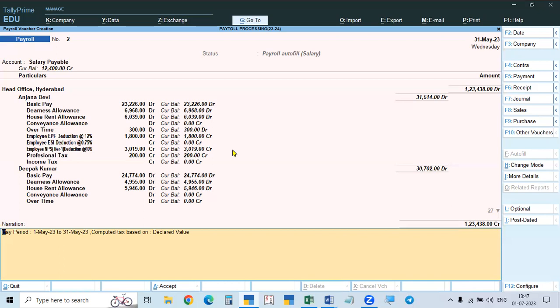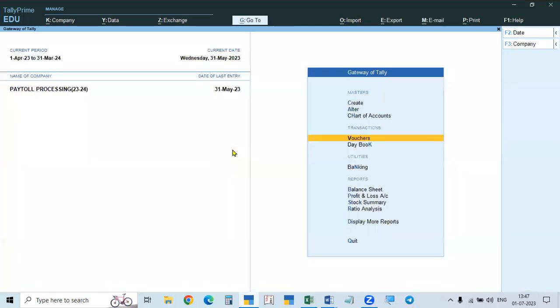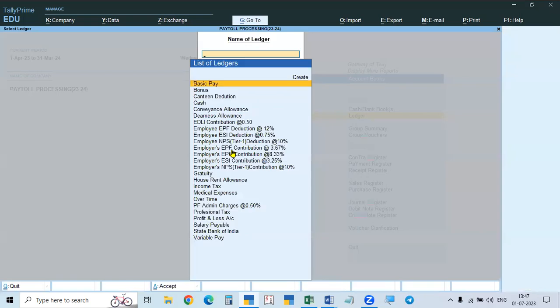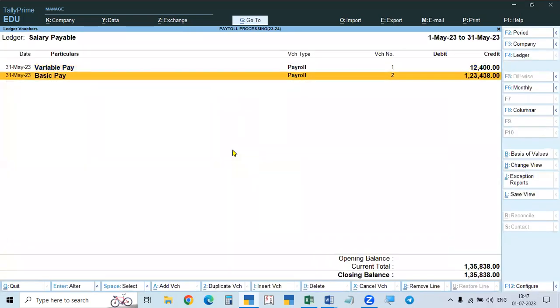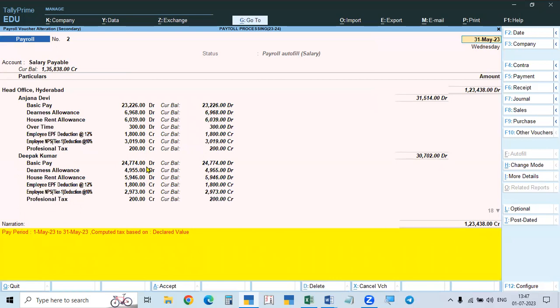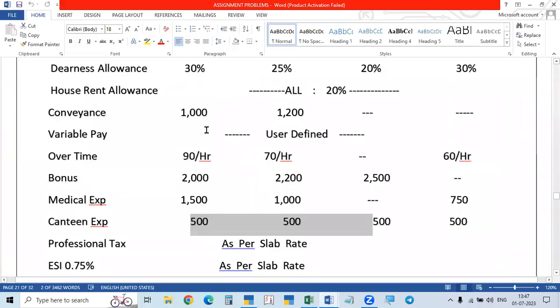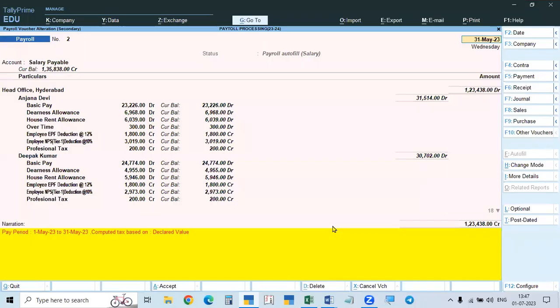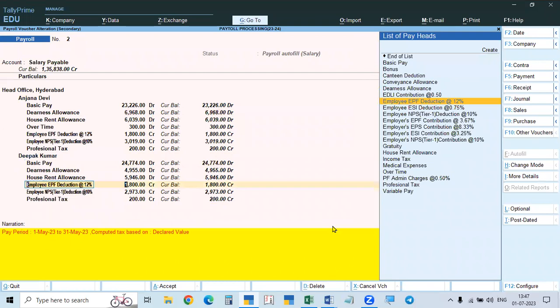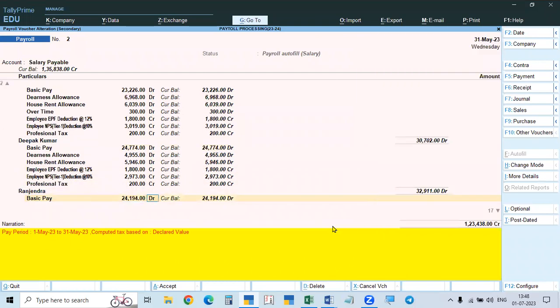In that case, why is it not? I will save this. You can see this also under salary payable, the amount payable towards the salary. In this case, there is some difference in the overtime, because the overtime and the present days we gave something wrong. No problem, the exact amount will be calculated. Now, in the processing, you can see all these are calculated, but the ESA is not calculated anywhere. ESA is not calculated for anyone.